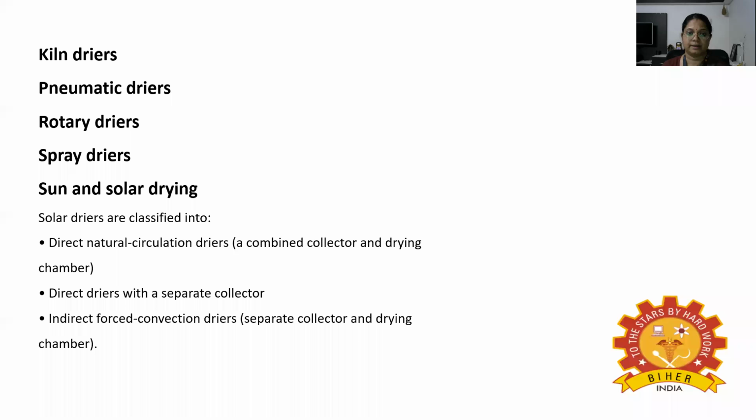The next is about sun and solar drying. Sun drying is the most widely practiced agricultural processing operation. In some countries, foods are simply laid out in fields or on roofs or other flat surfaces. In more sophisticated methods, that is solar drying, they collect solar energy and heat air, which in turn is used for drying. Solar dryers are classified into direct natural circulation dryers, that is a combined collector and drying chamber. The second is direct dryers with a separate collector. The third is indirect forced convection dryers, that is separate collector and drying chamber.